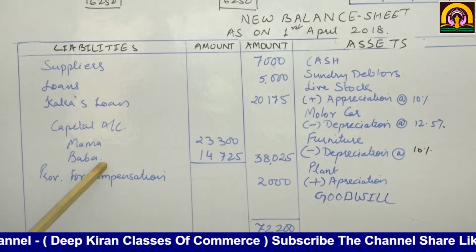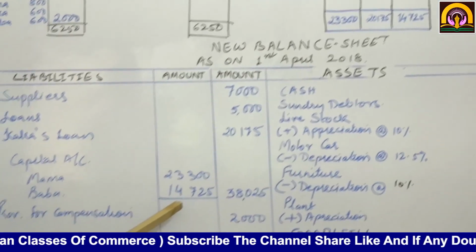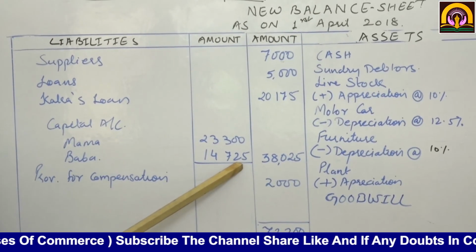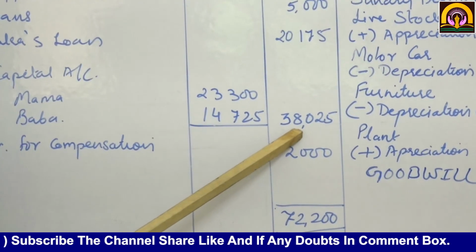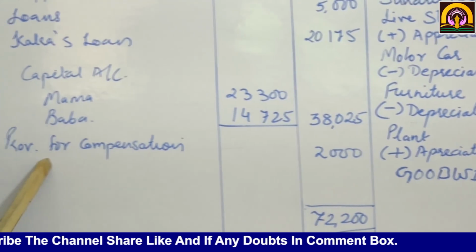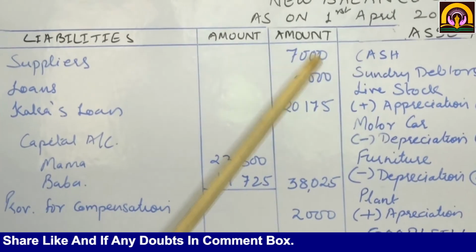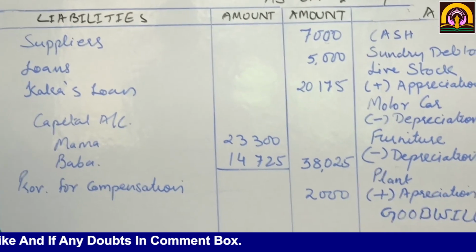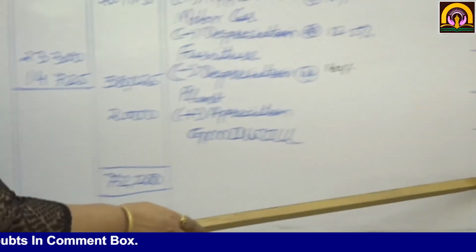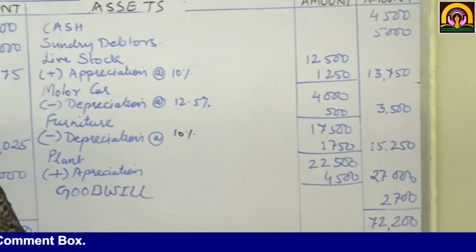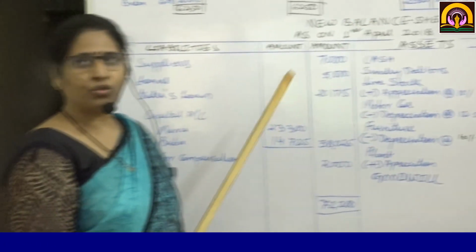Mama and Baba. So Mama's capital will be 23,300 and 14,725. The total of both the capitals comes to 38,025. Provision for compensation 2,000. So now if you total up, the total comes to 72,200. Here also if you total up on the asset side, it comes to 72,200. I hope you have understood the balance sheet.